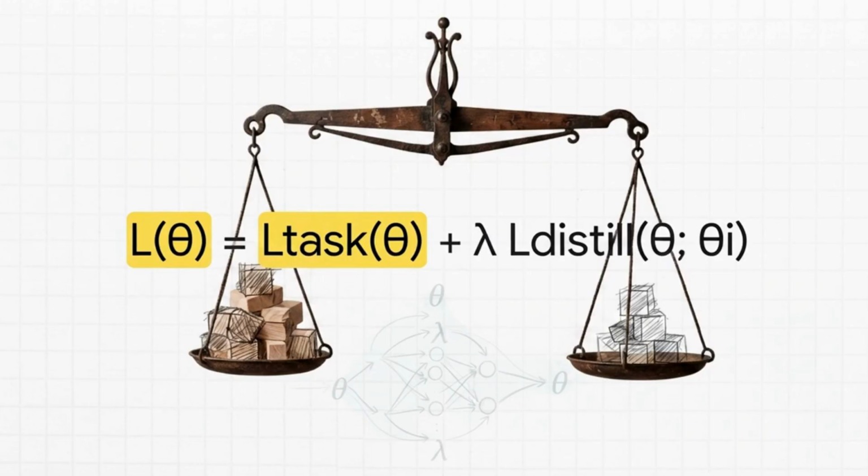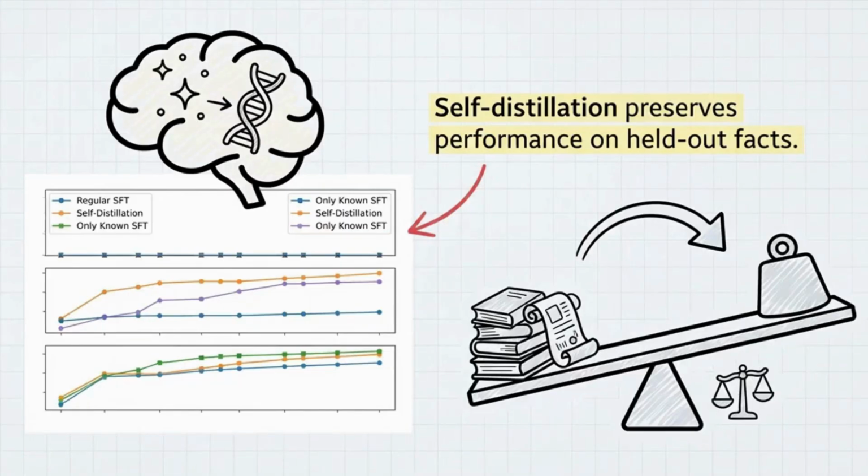This second term forces the student's output distribution to remain as close as possible to the teacher's output distribution. It effectively tells the model, hey, learn these new facts, but do not change your internal representations so much that you start giving completely different answers than your past self on everything else. In practice, they found that setting the distillation weight, lambda, to 1 and the temperature to 0.5 achieves the optimal balance.